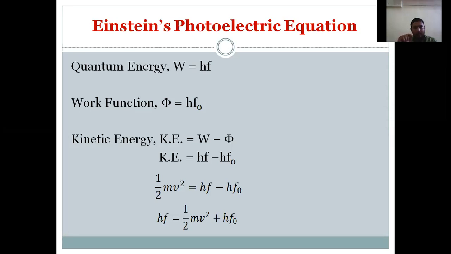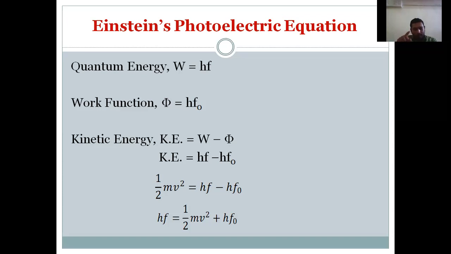quantum energy is given by W equal to hf. Here h is the Planck constant and f is the frequency of the incident photon. This we have already discussed. The value of this Planck constant is nearly 6.626 × 10^-34 joule second.